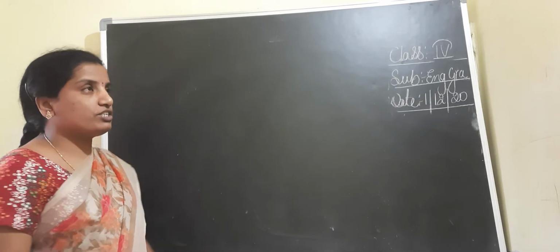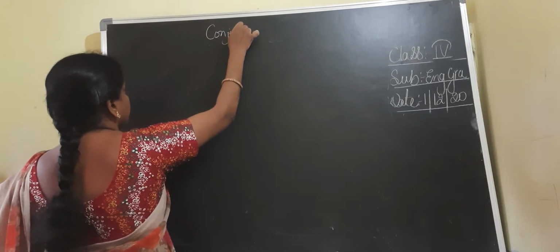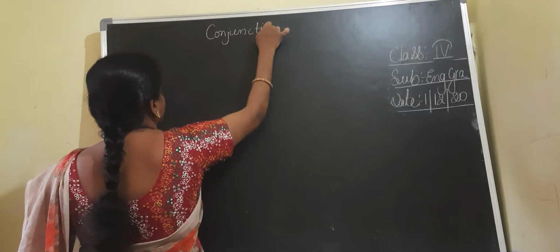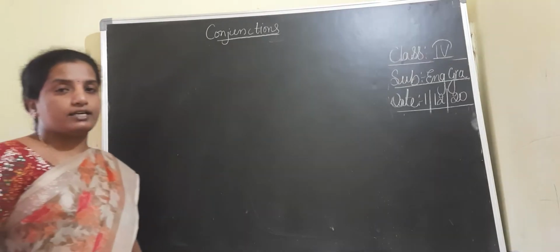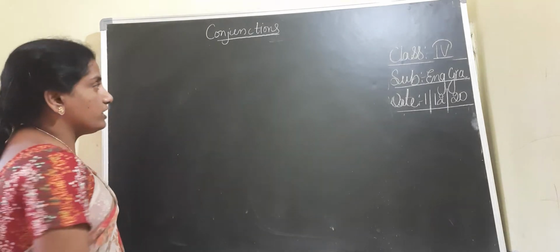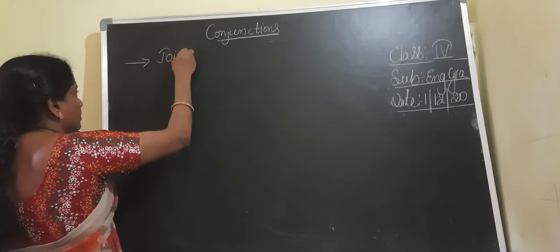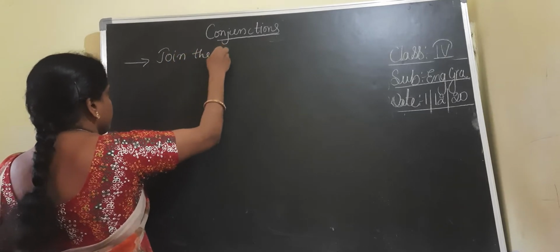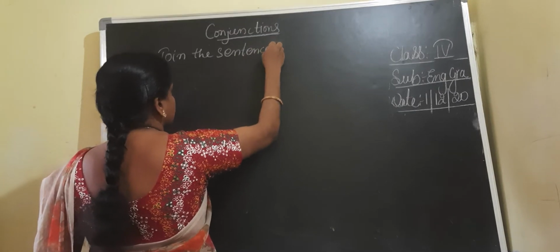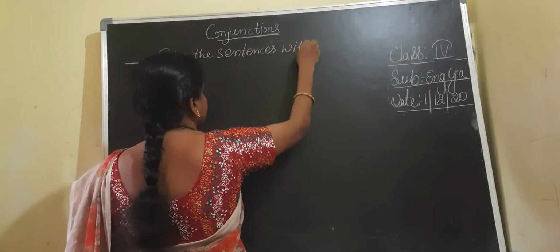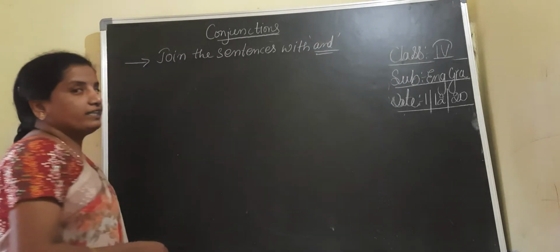In our last session, we discussed conjunctions. I explained what a conjunction is and how to identify the conjunction in a given sentence. Today, children, we will learn joining of words with 'and'. First, joining the sentences with 'and'. Join the sentences with 'and' by using 'and'. Today we are going to discuss how to join the sentences.